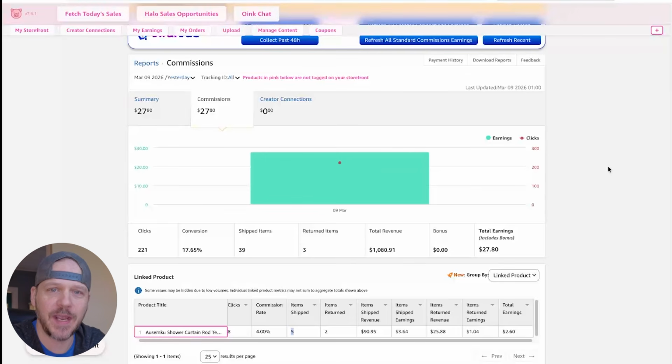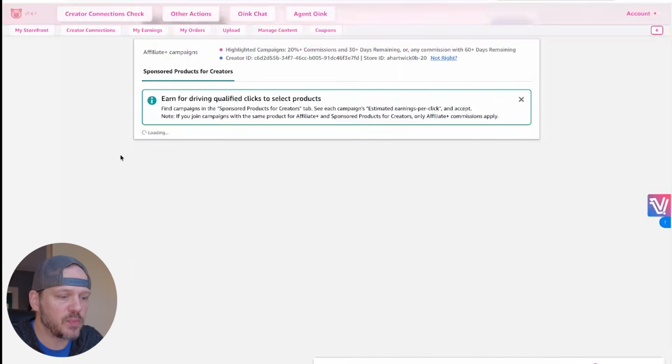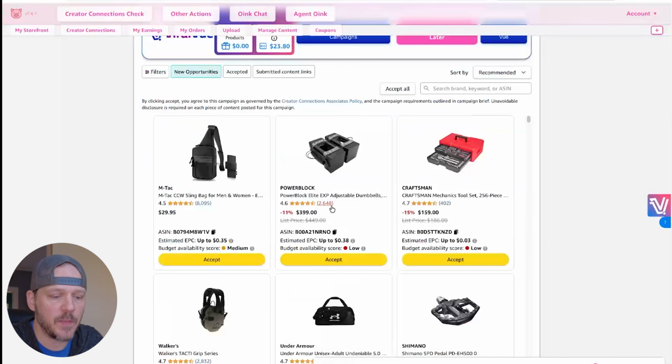There are always changes. They just made a recent change now in Creator Connections where we can get paid for every single click with this Sponsored Products for Creators program, where you can get paid for every single click rather than being paid for a sale. So it's like they gave us a little bit of something new which could potentially help us make more money, but then took away all of our order reporting.